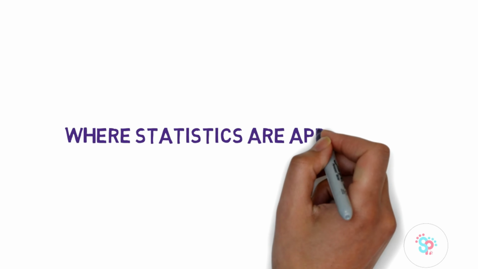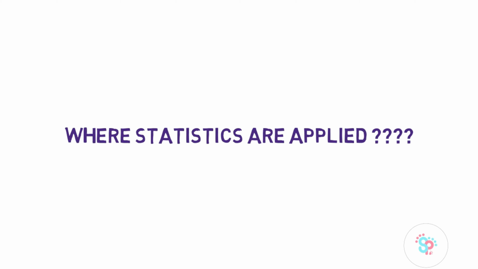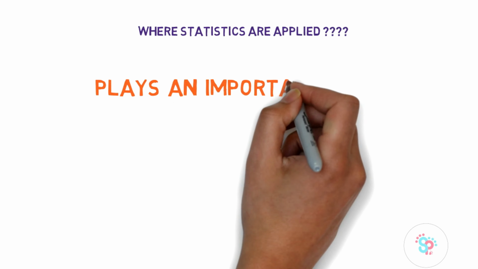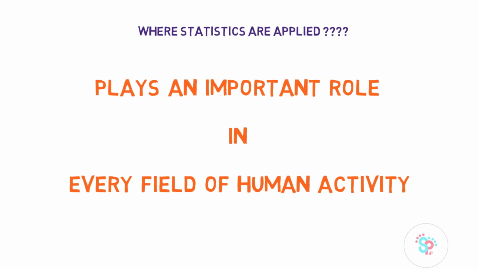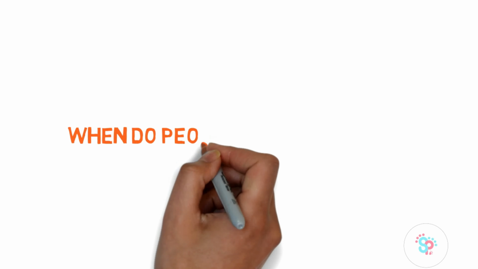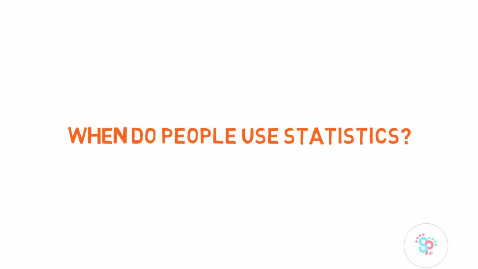And then, where is statistics applied? The answer to this question is statistics plays an important role in almost every field of human activity, like mathematics, science, social science, and even linguistics. And statistics is applied in all the fields. Okay, then when do people use statistics?